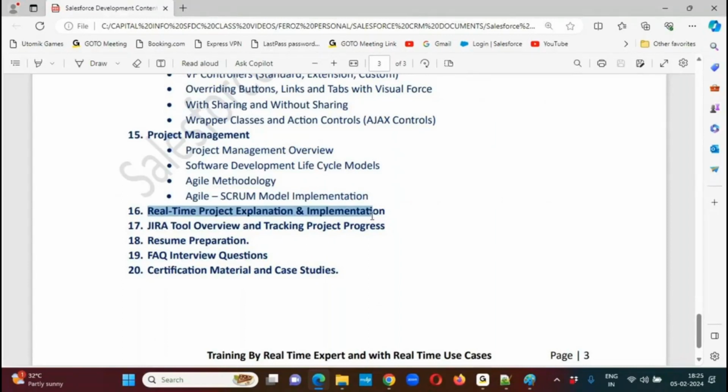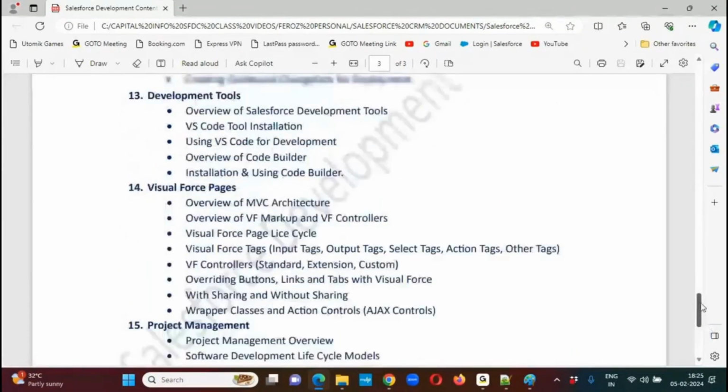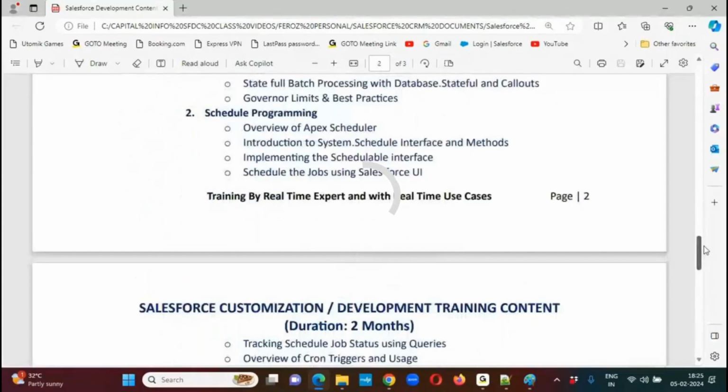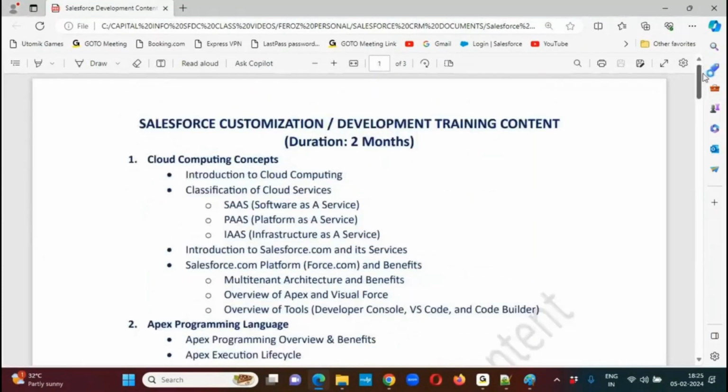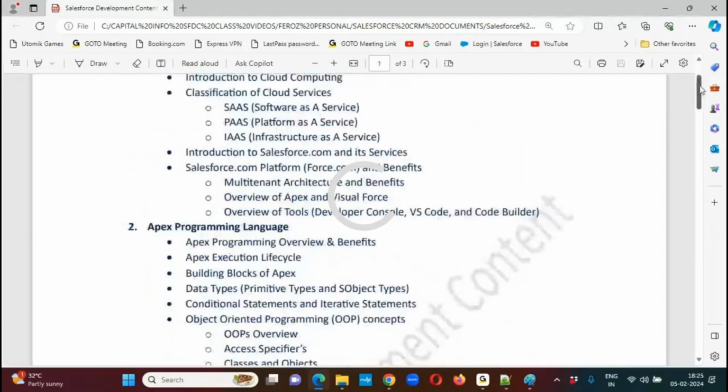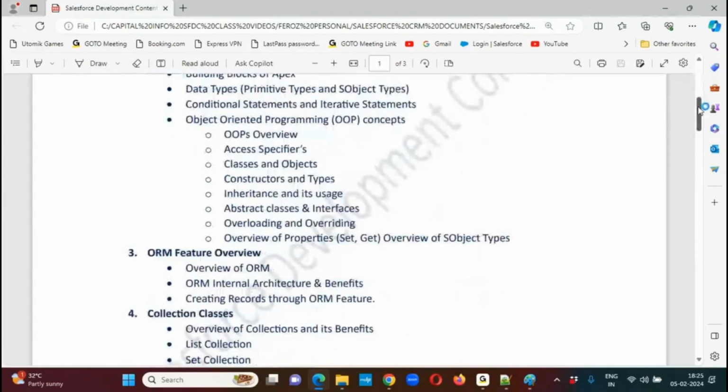And then we'll be discussing resume preparation. I will share some interview-point-of-view questions and the certification material also, case studies as well. So these are the various features that we are going to be covering as part of this development session. All these features we are going to be covering in detail. We are not going to be skipping any topic. Every fundamental, basic to advanced level, we'll be discussing as part of these sessions.